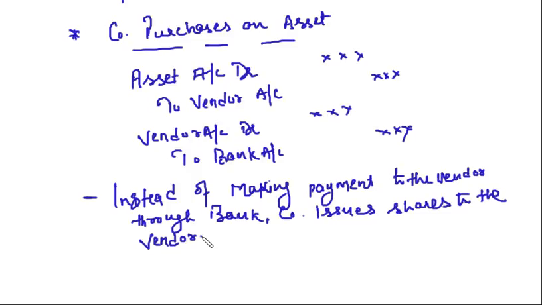Here, instead of getting the money, we are getting an asset. That asset we are going to use for the business, and against that asset we issued the shares to the vendor. So in this case, the bank entry will not be passed because we are not making payment through bank.